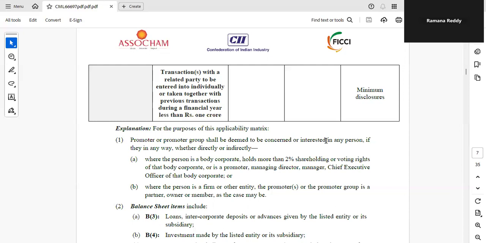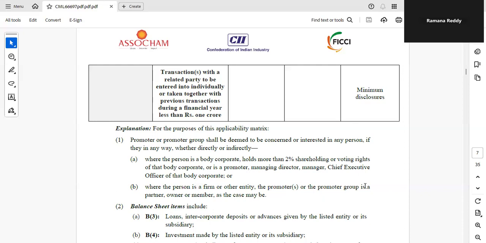Or if it is not an individual, if it is not a body corporate, then where the person is the firm, we are talking about promoter group. Promoter or promoter group shall be deemed to be concerned or interested in any person if they in any way, whether directly or indirectly, where the person is a body corporate or where the person is a firm. I will differentiate. If the person is a body corporate, holds more than 2% of holding or voting rights of that body corporate, or is a promoter, managing director, manager, CEO, chief executive officer of that body corporate, they're all